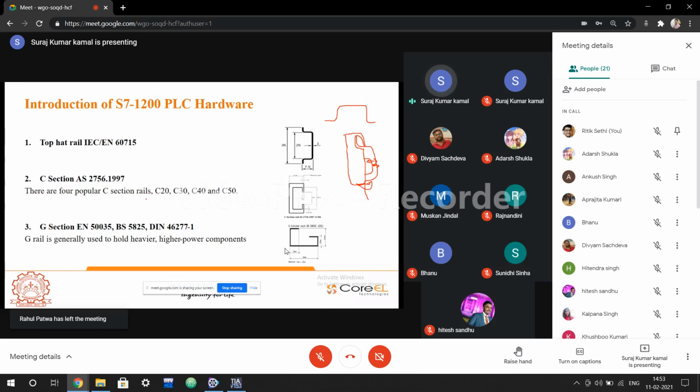C-type section having C20, 30, 40, 50. Again, it will be used to hold electrical as well as electronic devices. Small electrical and electronic devices will be mounted over the top hat. And in the G section, G-rail, heavier load, high power components like ACBs, transformers, these kinds of things are going to be mounted on the G-type DIN rail.